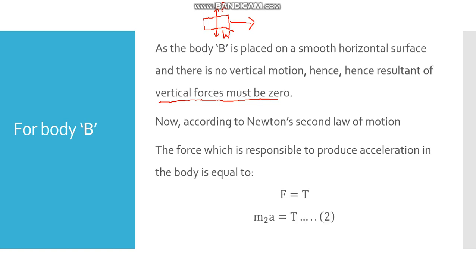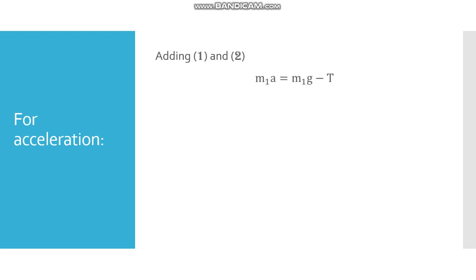Okay, now we can replace F by m2a and T remains the same. We will name it as equation number 2. Now again we have to derive the formula for acceleration and tension. So first, for acceleration we will be adding 1 and 2. Okay, then this is equation 1, this is equation 2.